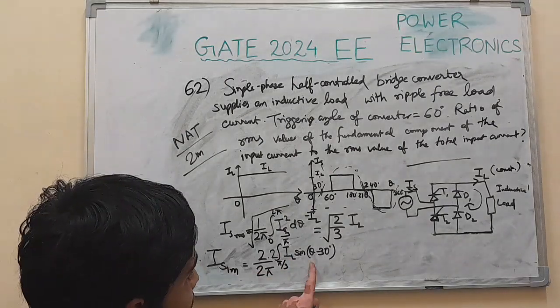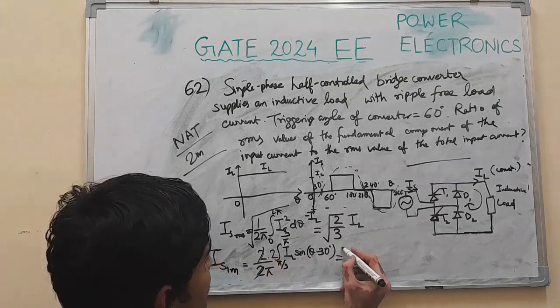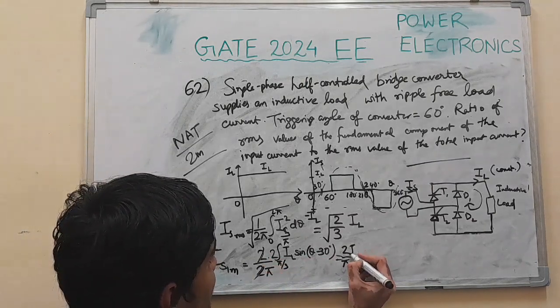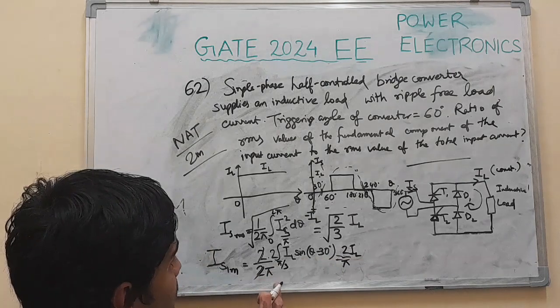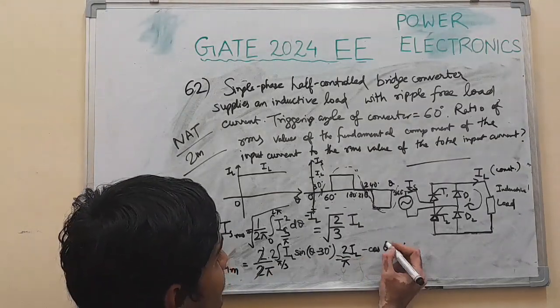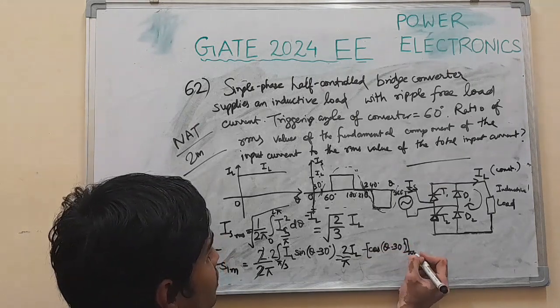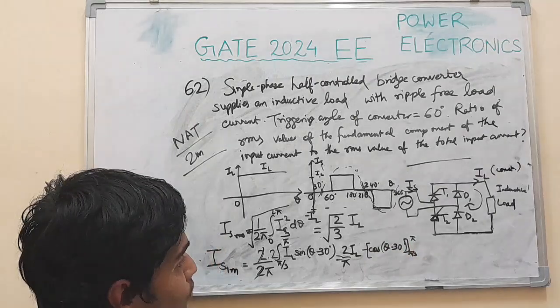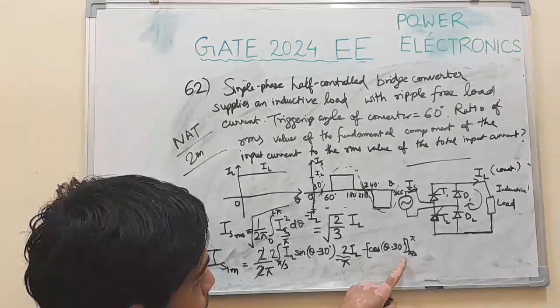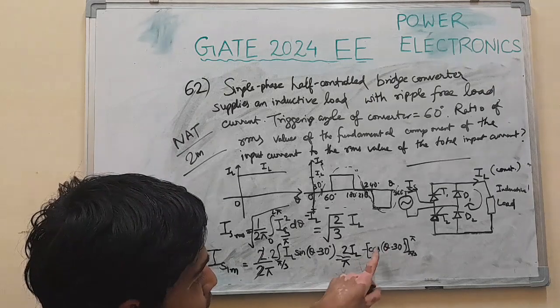To integrate this, 1 pi will get cancelled, so 2 by pi IL, minus cos of theta minus 30 degrees, from pi by 3 to pi. Putting pi by 3, the minus sign gets absorbed.